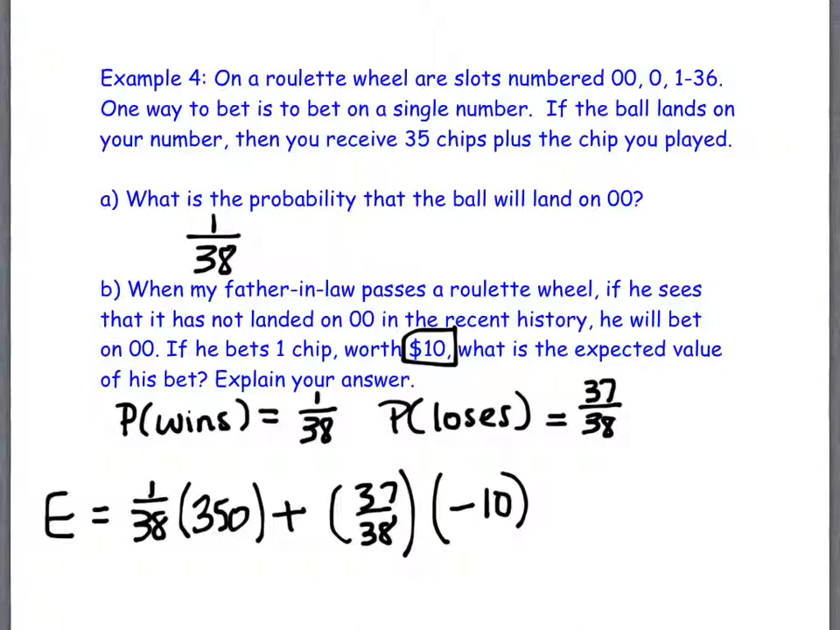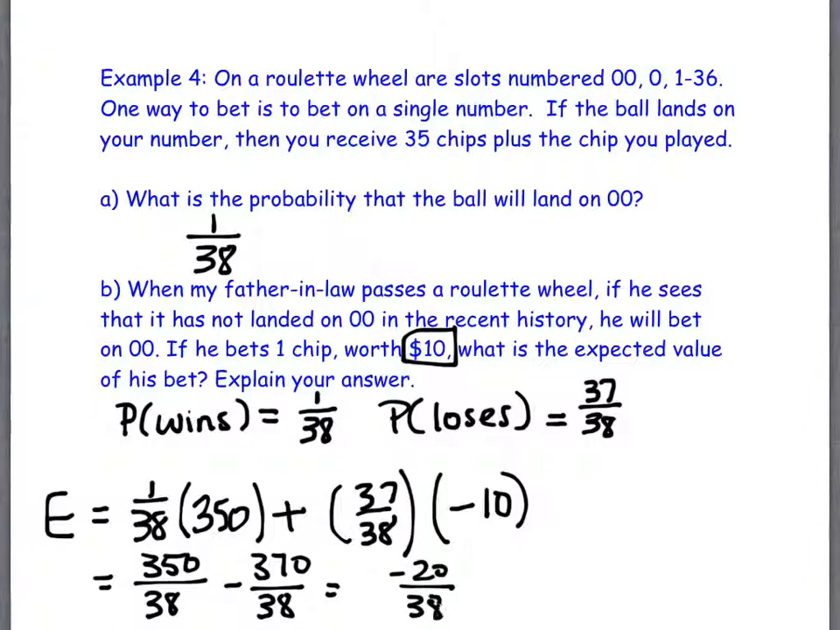So grab your calculators, and I want you to multiply 1 over 38 times 350, plus 37 over 38 times negative 10, and find out what you get. We are talking money, so we do need this in decimal form. We are going to get a negative. We'll talk about what that means, but negative something. So what do you get for this?